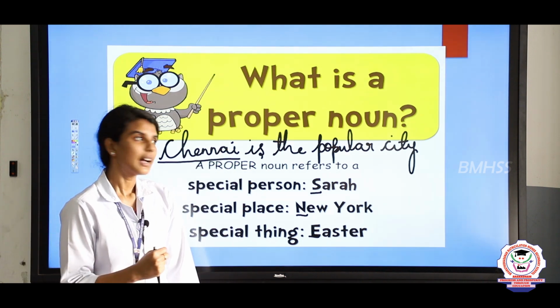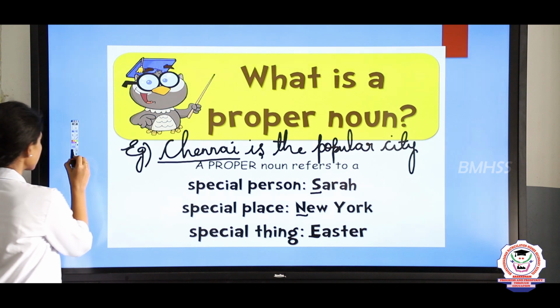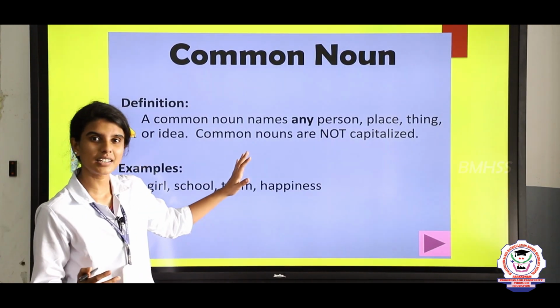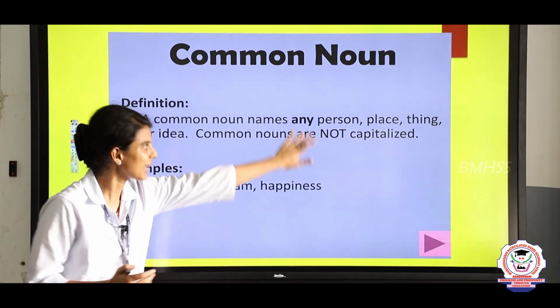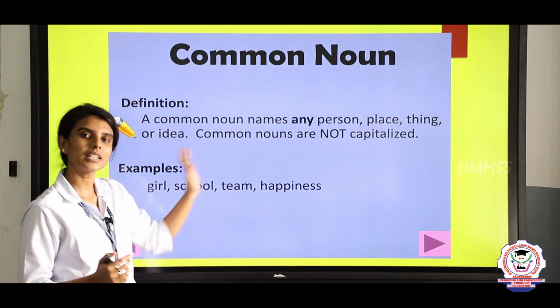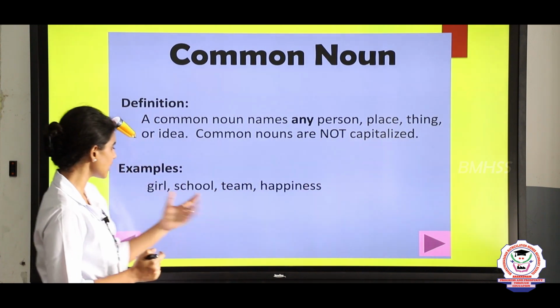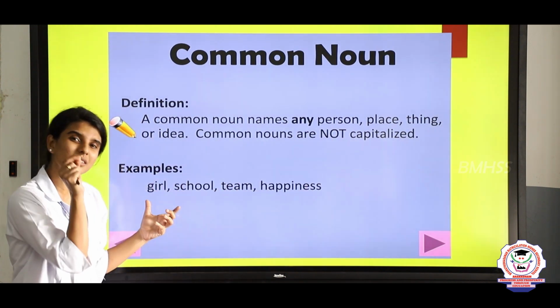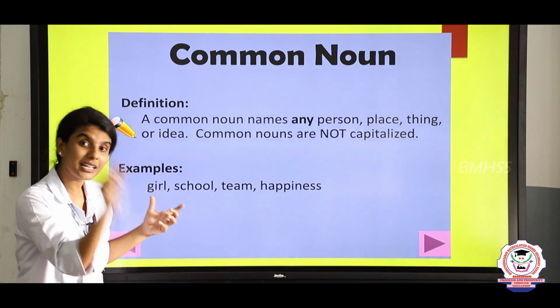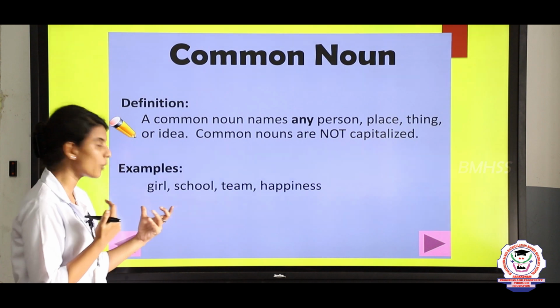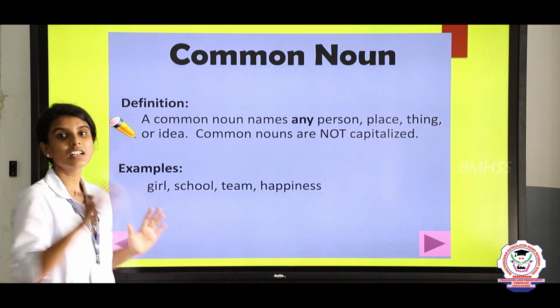So that's why it is called a proper noun. Now let us see the next kind, the common noun. A common noun is a name for something which is common for things, place, animal, person or an idea. For example, girl, school, team, happiness. Here we are not mentioning a particular girl or naming a girl. We are just mentioning generally, like a girl. So it is common. This is called a common noun.